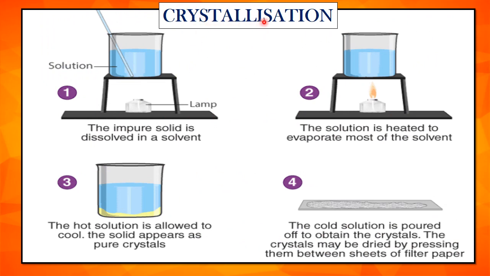Crystallization. On heating, more solute dissolves in the solution to form a supersaturated solution. When supersaturated solution is cooled and allowed to stand, crystals of the solute start separating. This is another method of separating dissolved solid from a liquid. These crystals are then dried by pressing them between the sheets of the filter paper, and this process is known as crystallization.